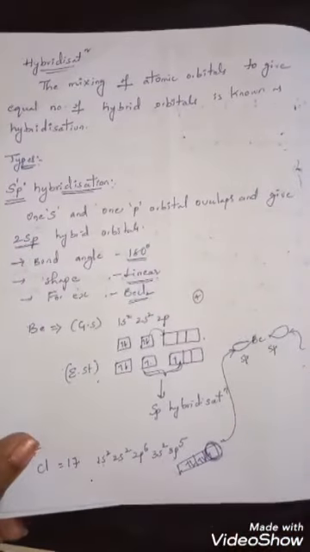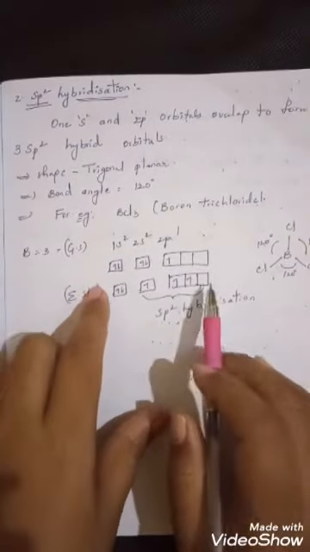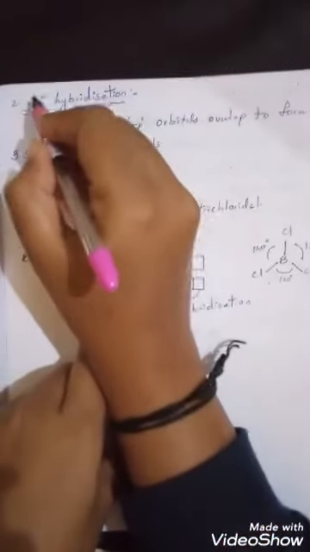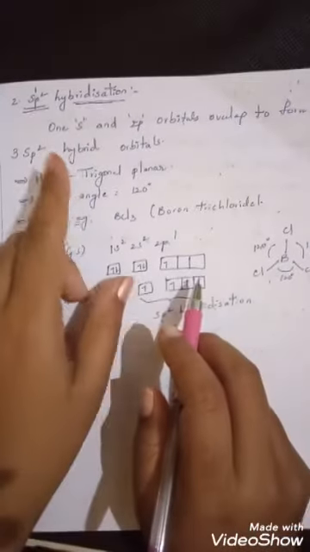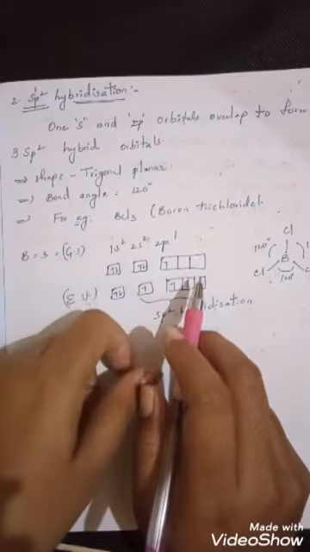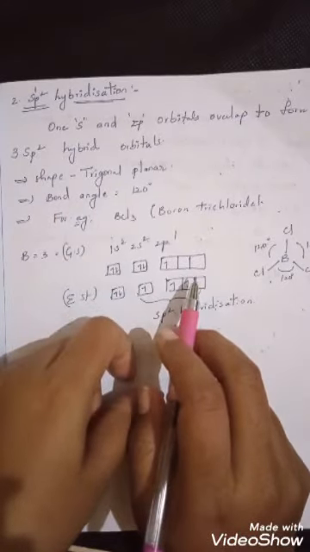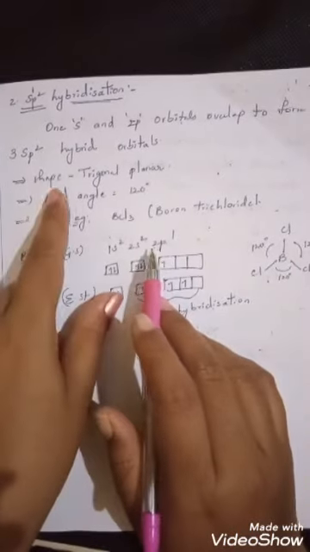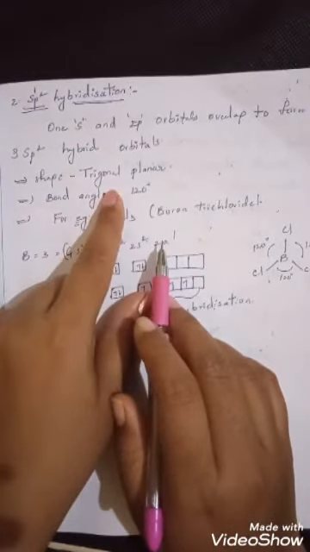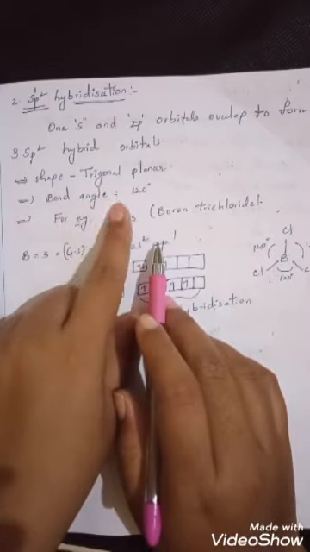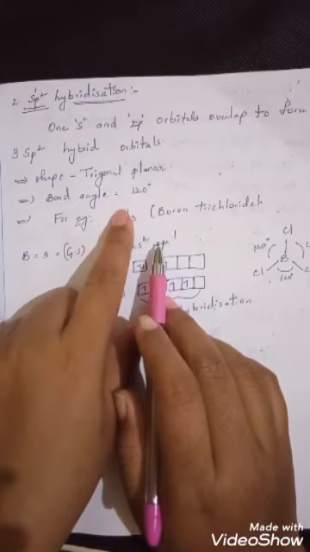Now we'll see the second one, sp2 hybridization. Here upon s I didn't write anything, that means one s orbital, and here 2 p orbitals. When one s and two p orbitals overlap, they form 3 sp2 hybrid orbitals. The shape of the molecule is trigonal planar and the bond angle is 120 degrees.